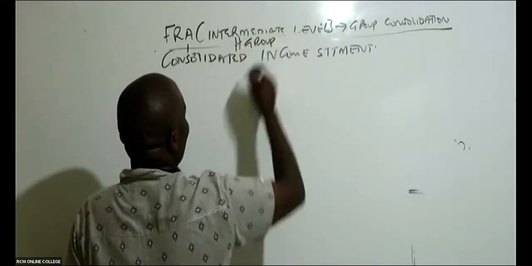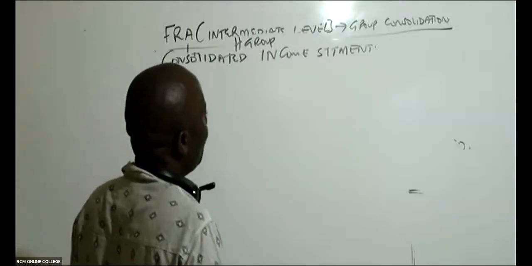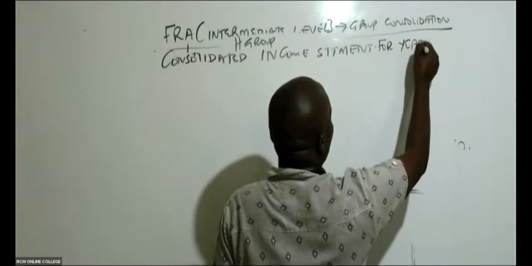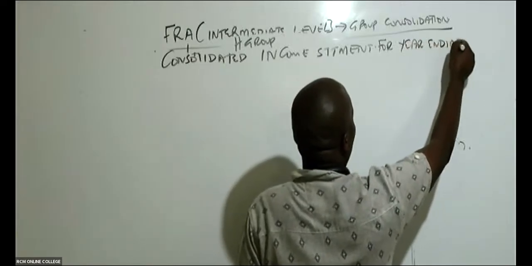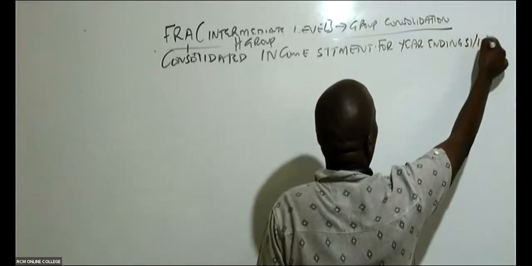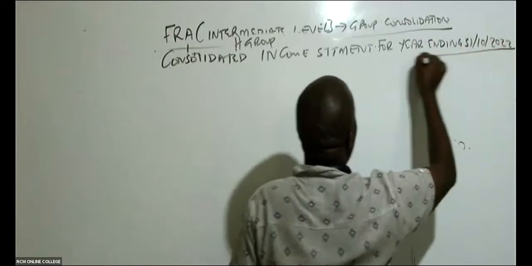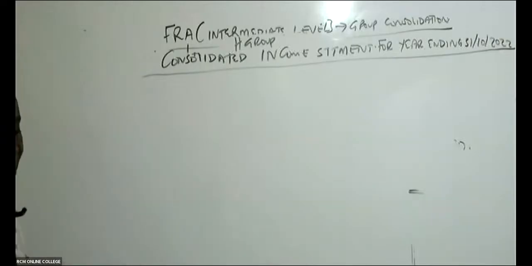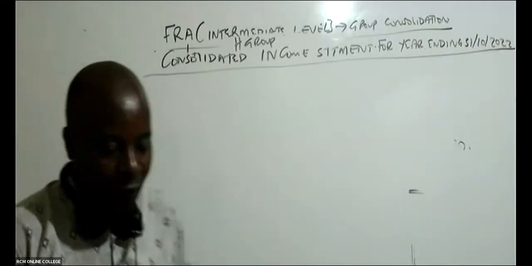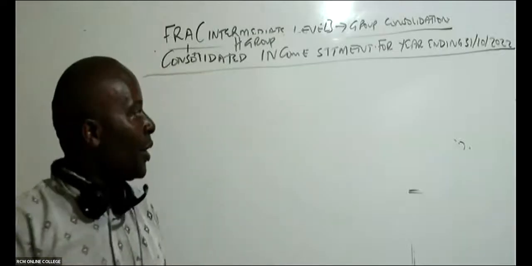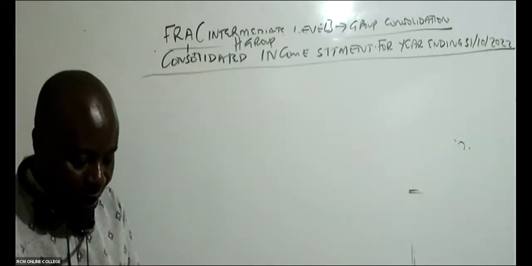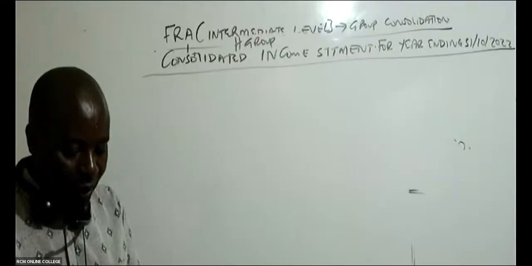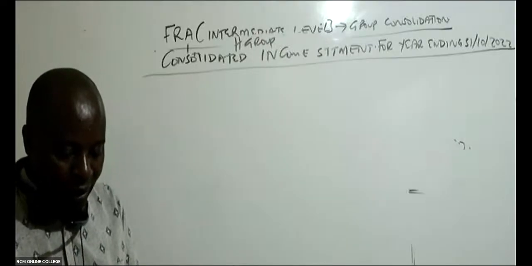So it is the consolidated income statement for the year ending 31st October 2022. You must write like that, and underline.